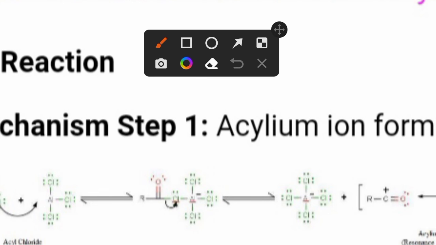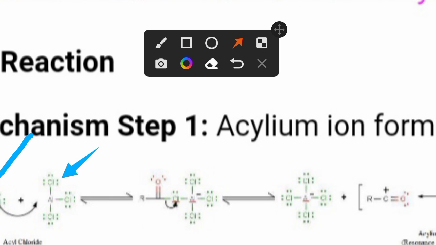During this step, acylium ion formation takes place, in which you can see this is RC=OCl, the acyl chloride, and this is AlCl3.